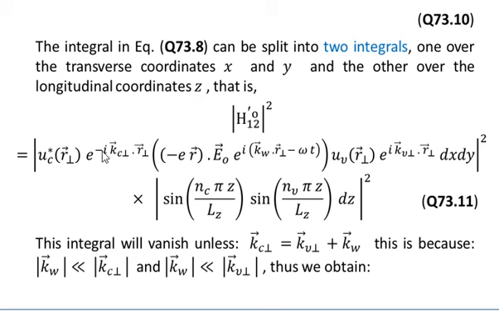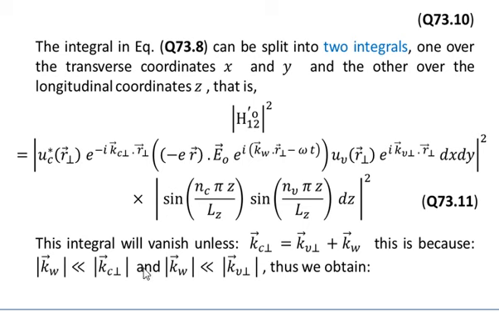And since the variables dx and dy are separable, we can separate out the two integrals. That is, there is one integral sign on the left hand side, and there is another integral with the terms containing sine functions. So these are the two integrals. One integral will have dx and dy, the other integral will have dz.